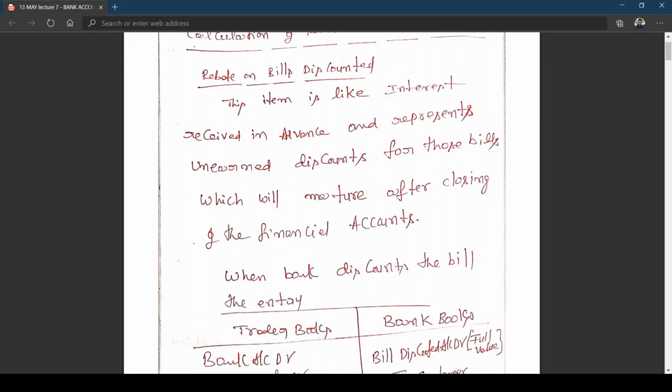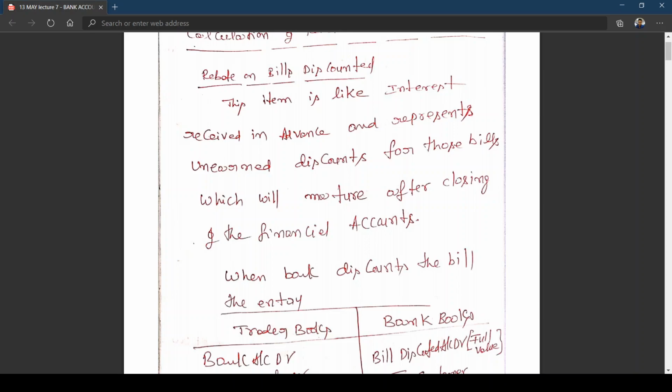Income account will be debited. By debiting income account, you are reducing the income to 10,000. Am I right? You have created income with 12,000. Now you are debiting income with 2,000. Why are you debiting income with 2,000? Because this 2,000 is related to which year? Next year. And you credit which account? Income received in advance. So income received in advance will appear in the balance sheet on the liability side at year ending.